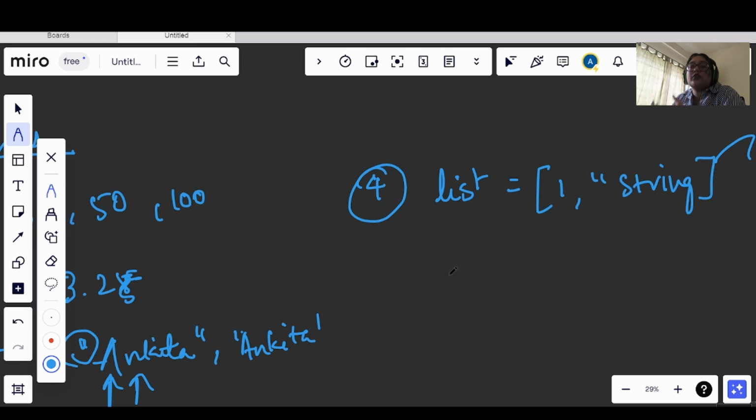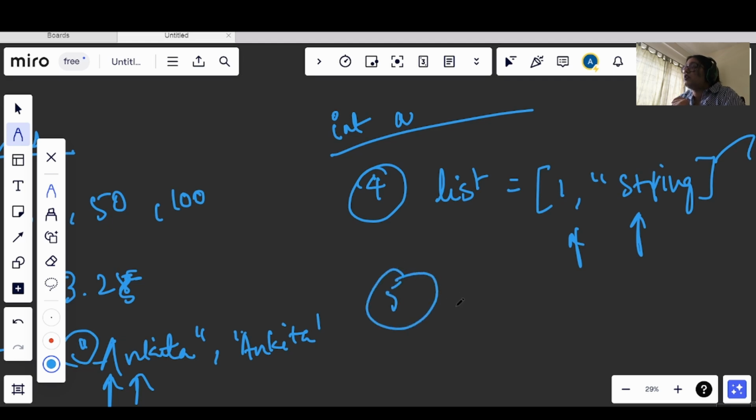If you are using an array in Java or any other language like C++, you have already defined the data type for your array. Let's say you have defined that it is an integer type array, so you can only store integers there. But in Python you can use integer, float values, you can even store a list inside another list. There is no restriction with that. According to your requirement, you can add any values in your list.